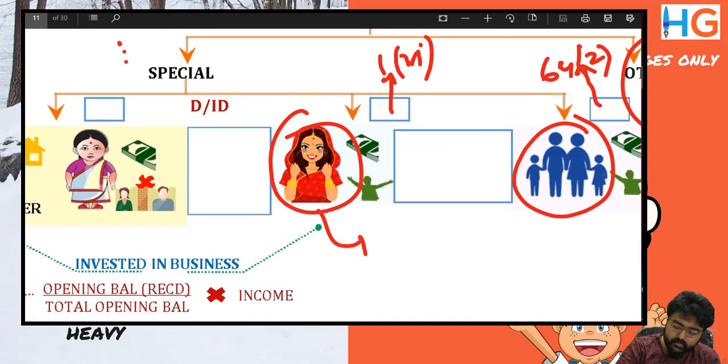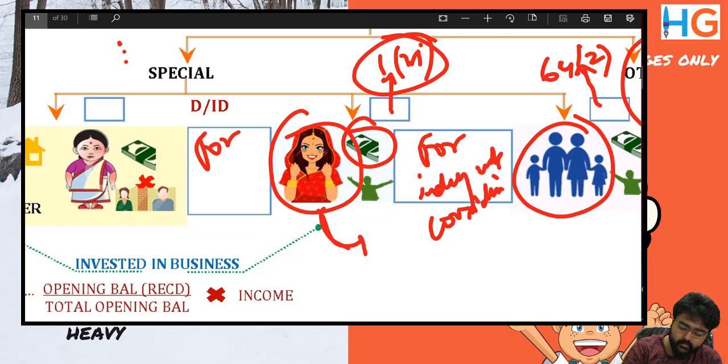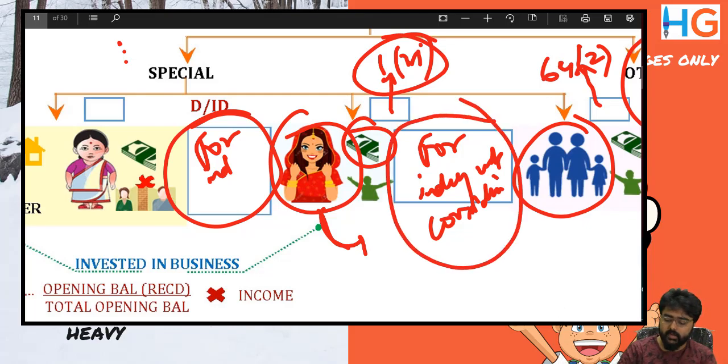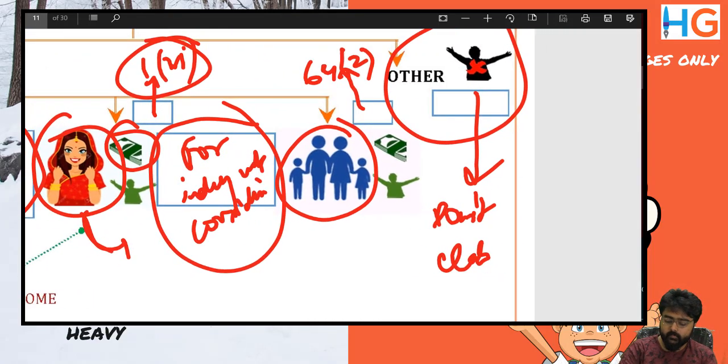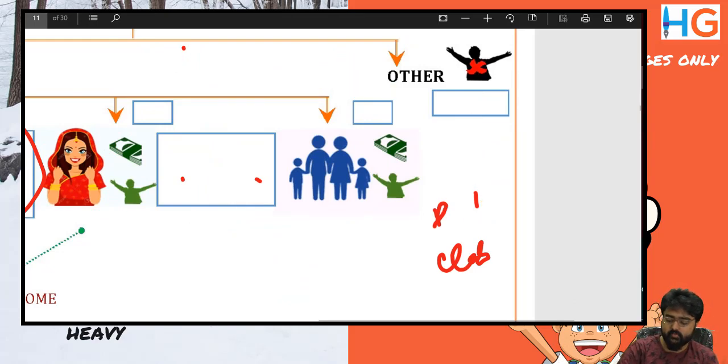For 64(1)(vi), transfer to a daughter-in-law for inadequate consideration. Write it here, for inadequate consideration. Then it has to be clubbed. Here also write for inadequate consideration and not in connection with agreement to live apart. Here write only for inadequate consideration. This is common for HUF and daughter-in-law. For HUF also, if transferred for inadequate consideration, then only it has to be clubbed. There is no agreement to live apart in case of HUF and daughter-in-law.